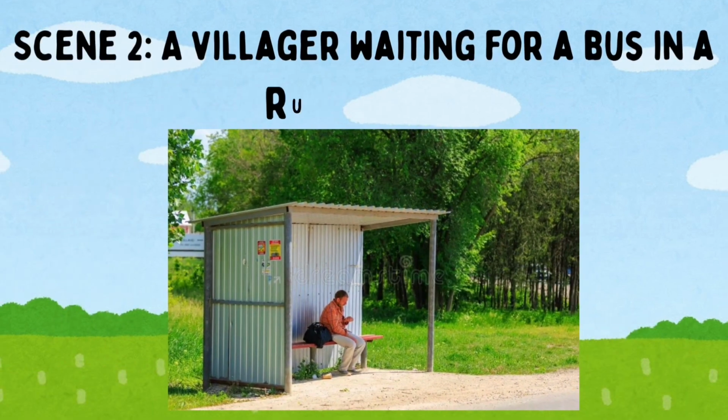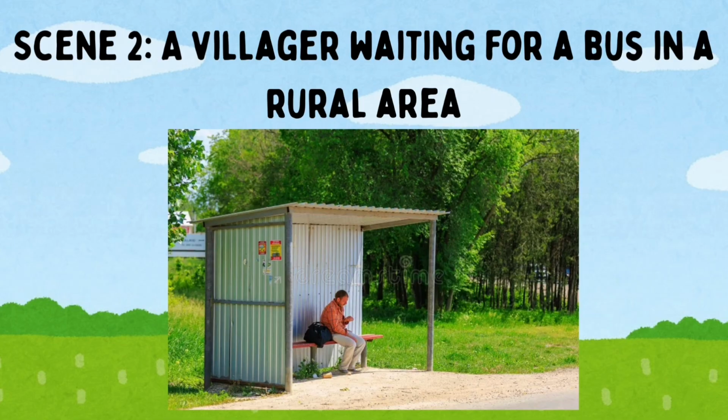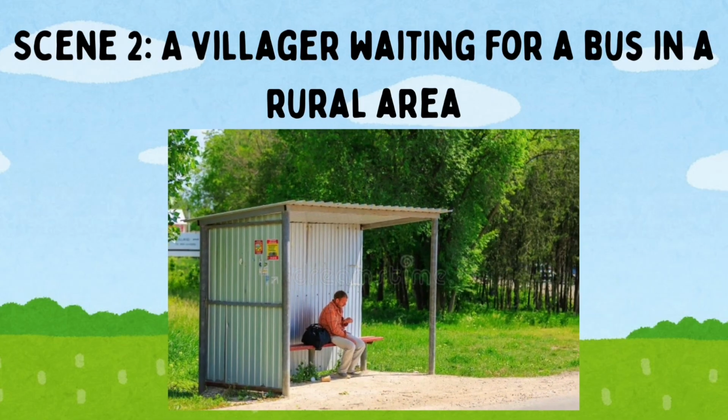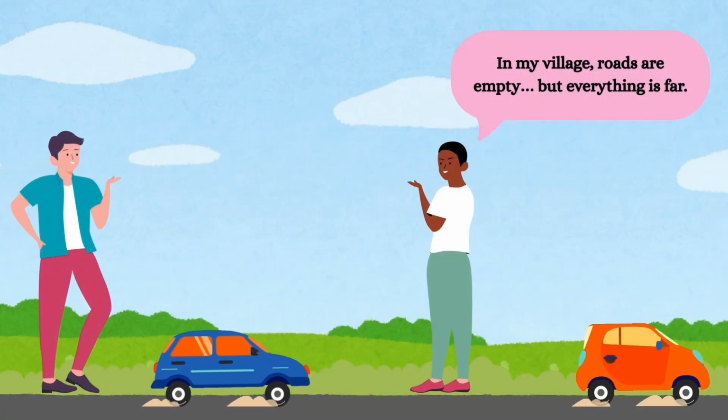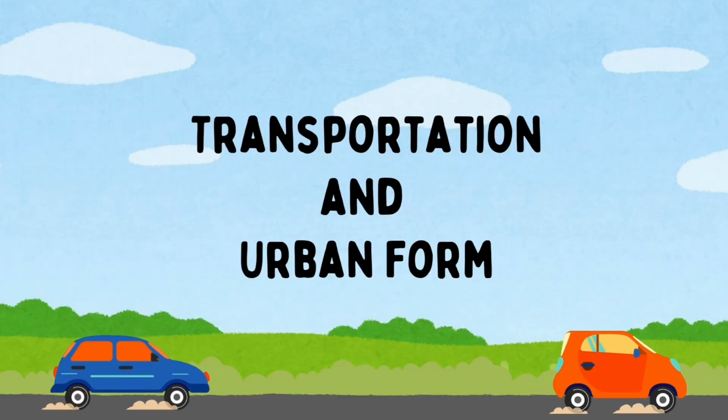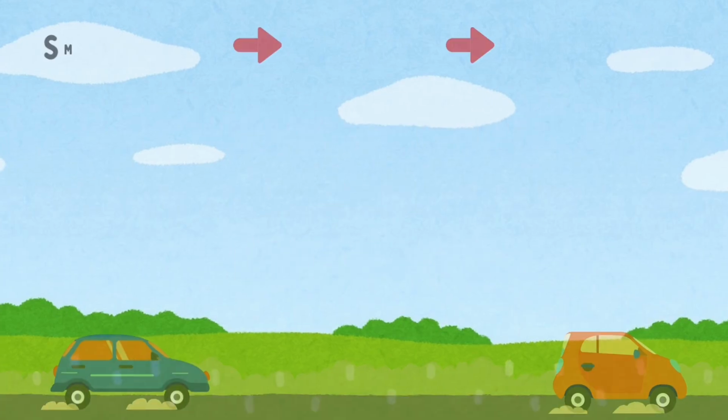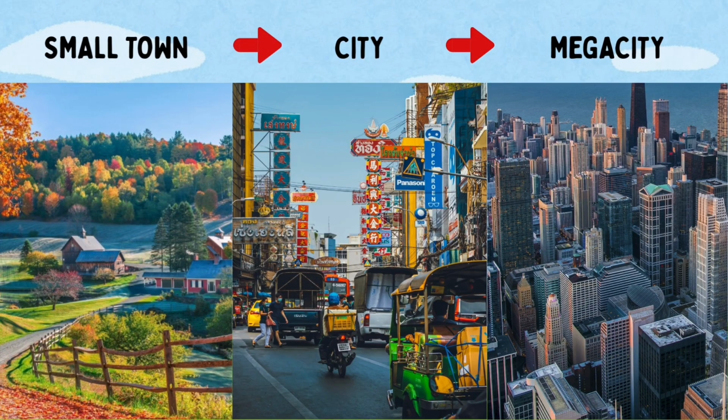Scene 2. Showing a villager waiting for a bus in a rural area. In rural areas, roads are quieter and less crowded. But reaching basic services often requires long travel distances and limited transport options. These differences show us one important truth: transportation does not just move people. It shapes cities, villages, lifestyles, and opportunities.